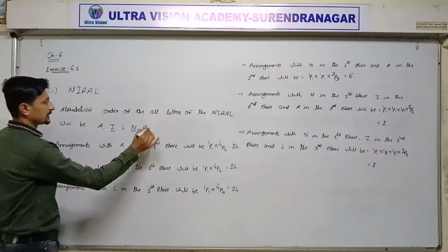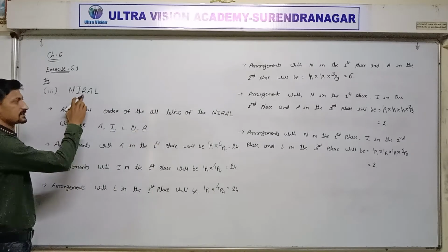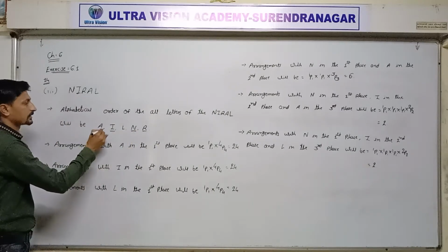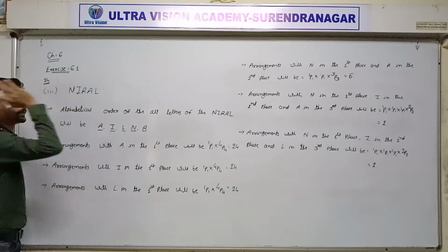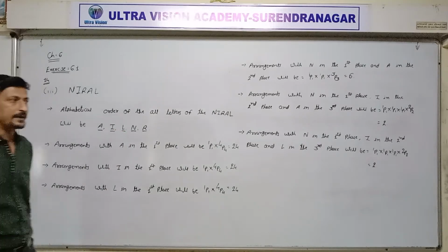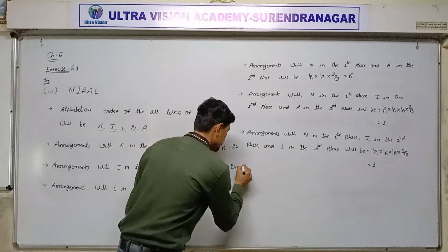Now next, in third place R. In our word the third place is R, alphabetically A, then L. Our next, our nearer word, find out.